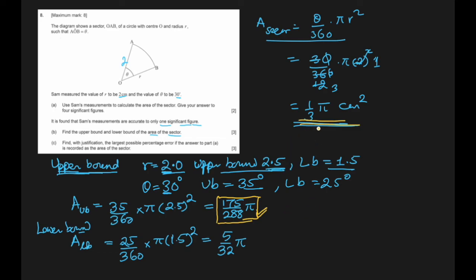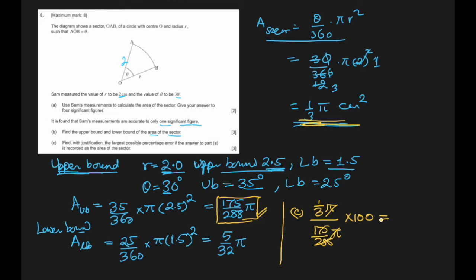Let's see what percentage 1 over 3 pi is of this. So let's write here C. We divide 1 over 3 pi by 175 over 288 pi.